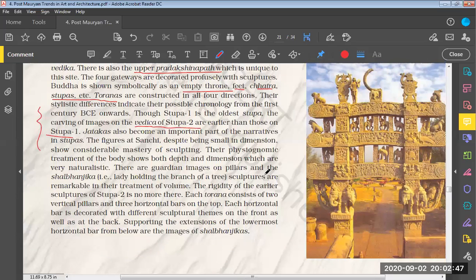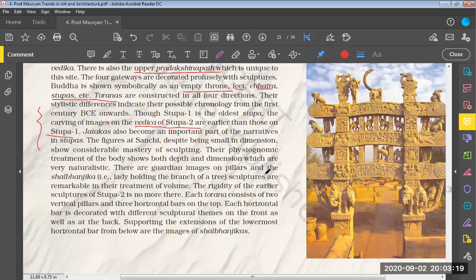Jataka also became an important part of narratives in stupas. The figures at Sanchi, despite being small in dimension, show considerable mastery of sculpting. Their physiognomic treatment of the body shows both depth and dimension, which are very naturalistic. There are guardian images on the pillars and the Bhanjika, that is, a lady holding the branch of a tree. Sculptures are remarkable in their treatment of volume. So the rigidity of the earlier sculptures of stupa 2 is no more there.